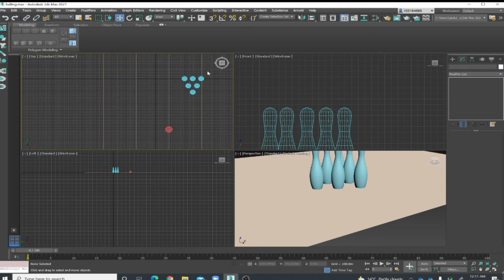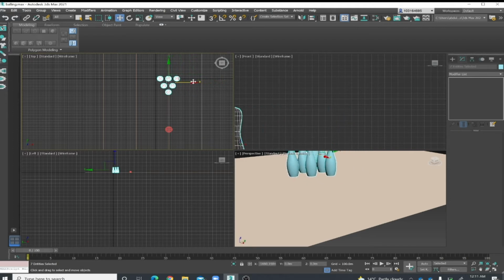And we will select all of them and move them to the center,